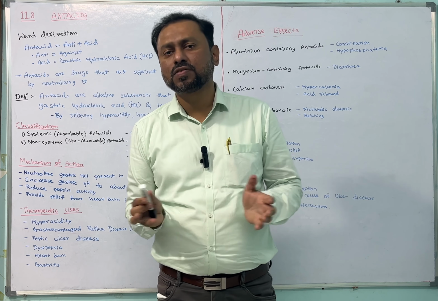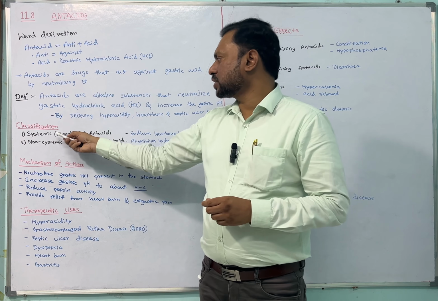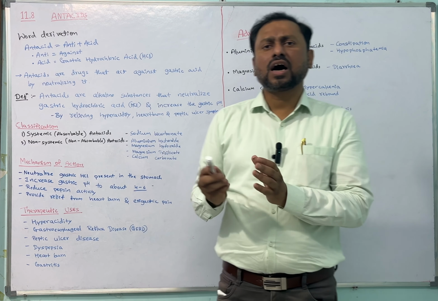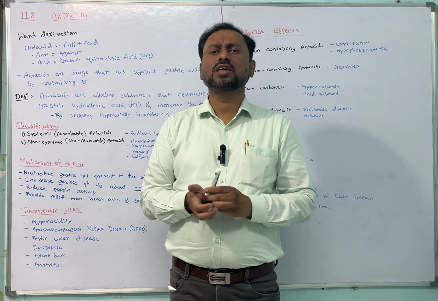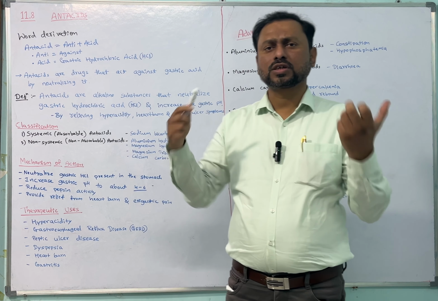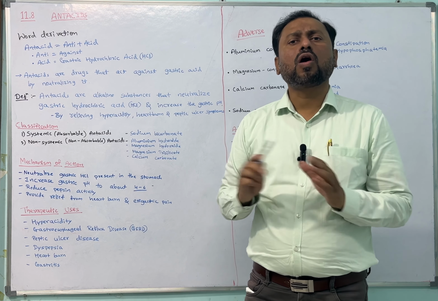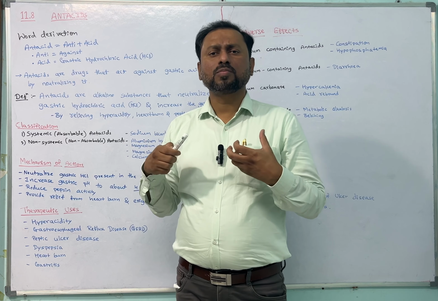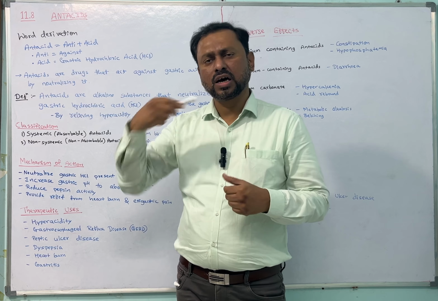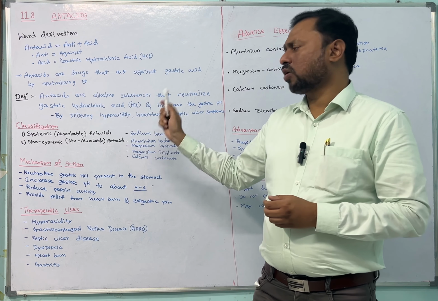Now the next topic is classification of the antacid. Antacids are mainly classified into two types. One is systemic antacid, second one is non-systemic antacid. Systemic antacids are absorbable. It means that it is completely absorbed in our body and acts in the whole system. Non-systemic antacids are non-absorbable substances. It is not absorbed; whatever drug you take acts only on the stomach and is expelled. Like this, non-systemic antacids are only non-absorbable substances.